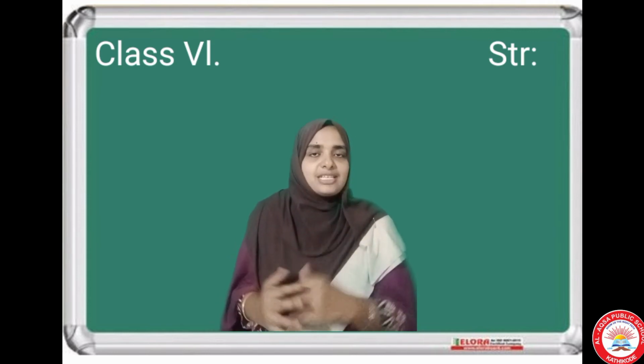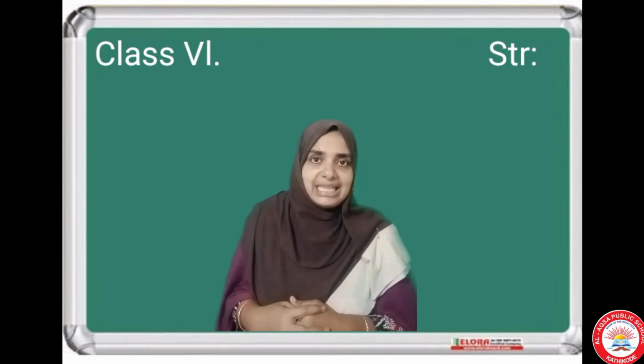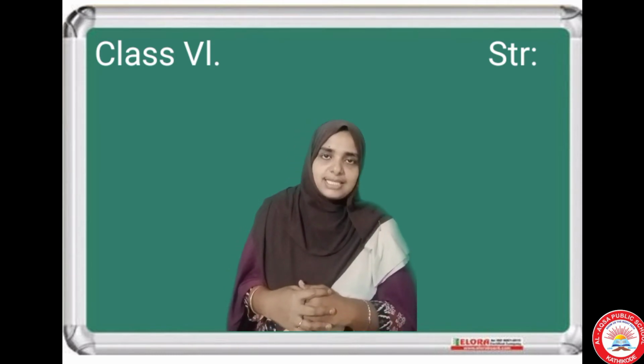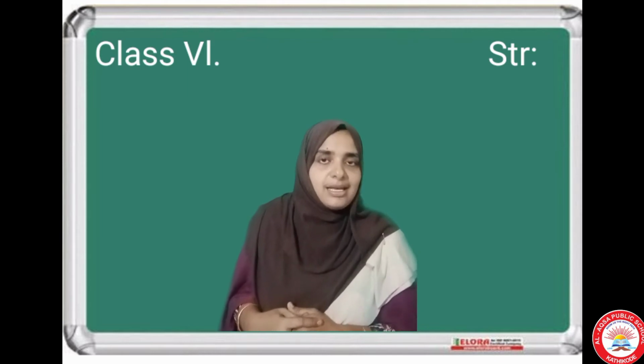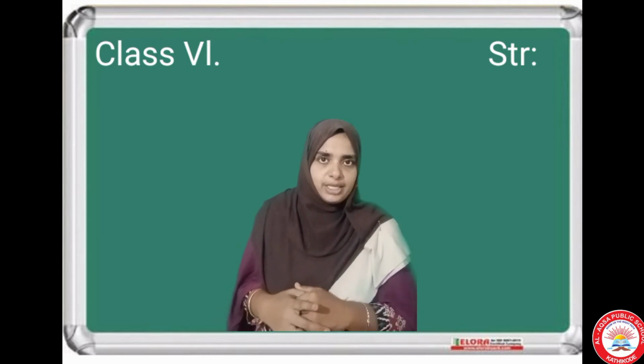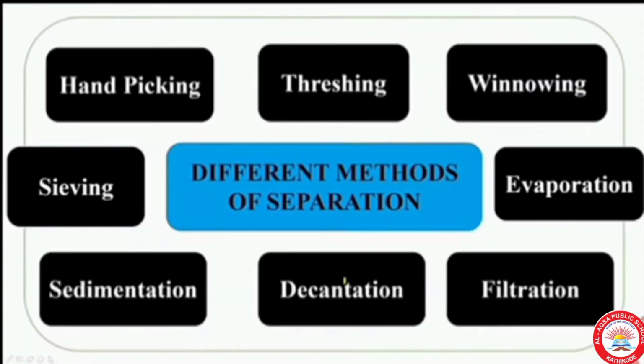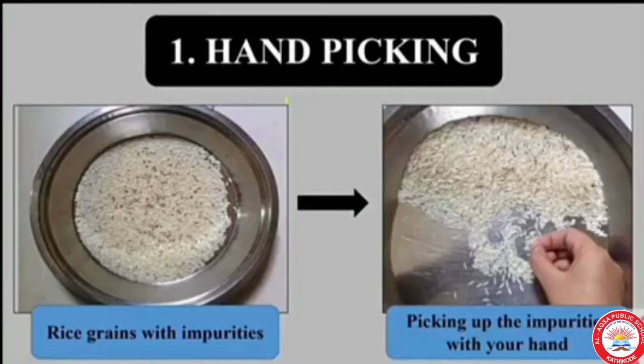And in today's video, we are going to discuss only 3 types of separation methods, that are hand picking, threshing and winnowing. Okay dears, these are the different separation methods: hand picking, threshing, winnowing, sieving, sedimentation, decantation, filtration and evaporation. Let us start from hand picking.